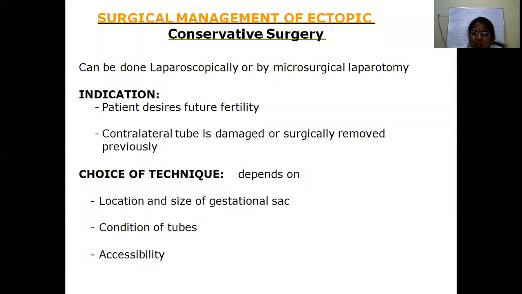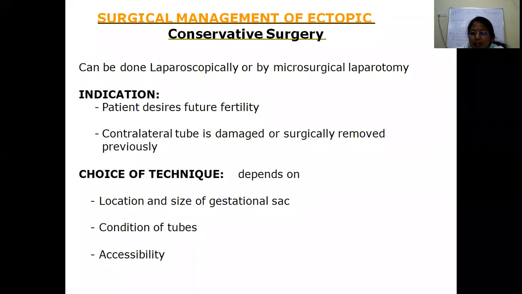Here, the indication is that the patient requires future fertility and the contralateral tube is compromised. Conservative surgeries, salpingostomy and salpingotomy, are required when the patient wants to conserve her tube. When future fertility is desired, the most important here, these patients are usually infertile patients where one tube is already damaged or surgically removed and she wants to conserve the second tube.